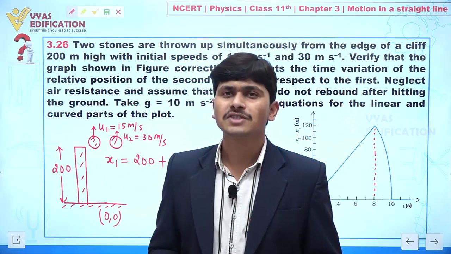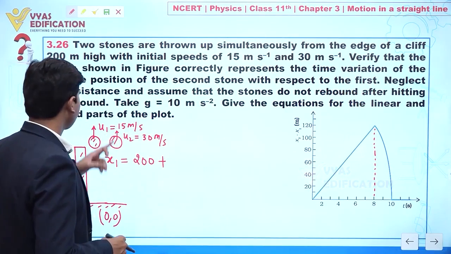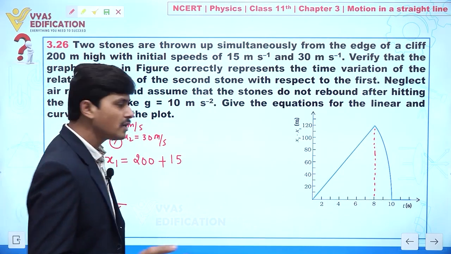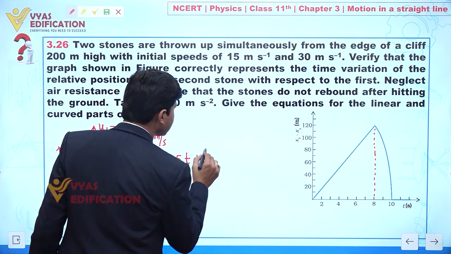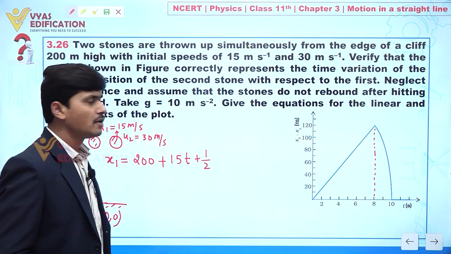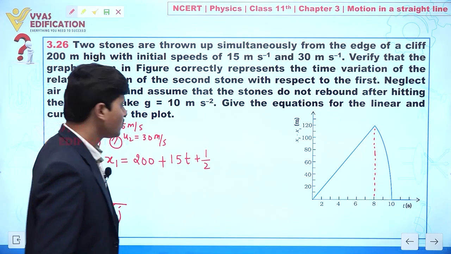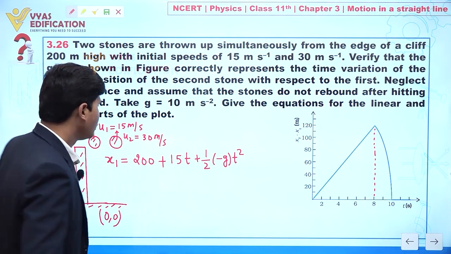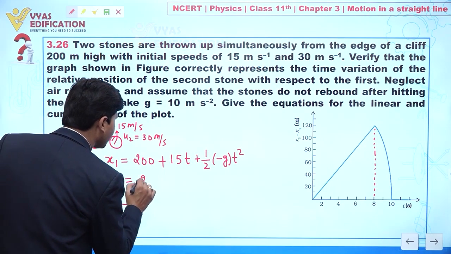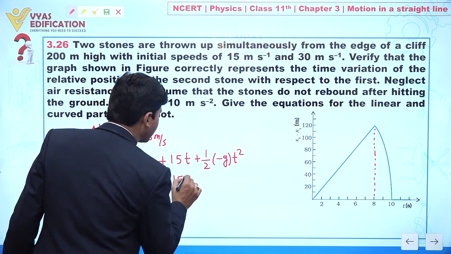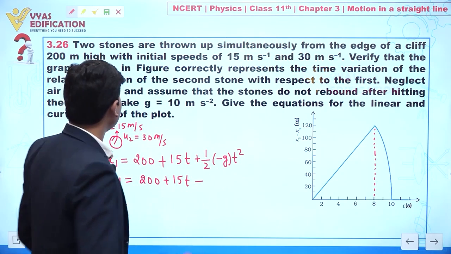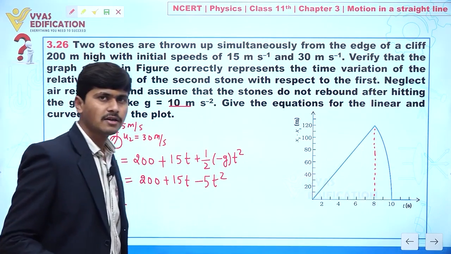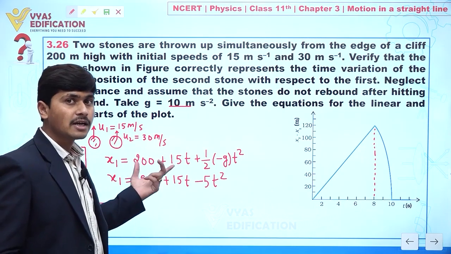It means we can apply the equation of motion. From here, initial speed we have 15, so ut plus half of at square, we can say 15t plus 1 by 2. Now listen carefully. If we are taking vertical upward direction positive, this is minus g and this is t square. So we can write x1 equal to 200 plus 15t minus, taking g as 10, 5t square. Clear?